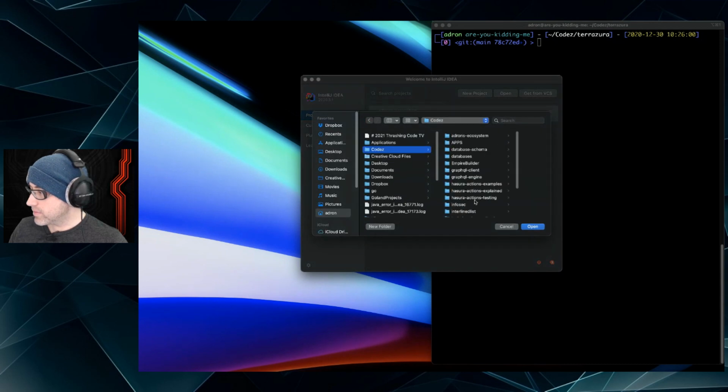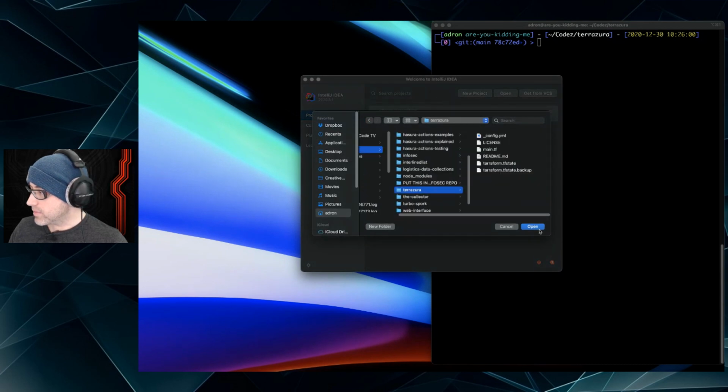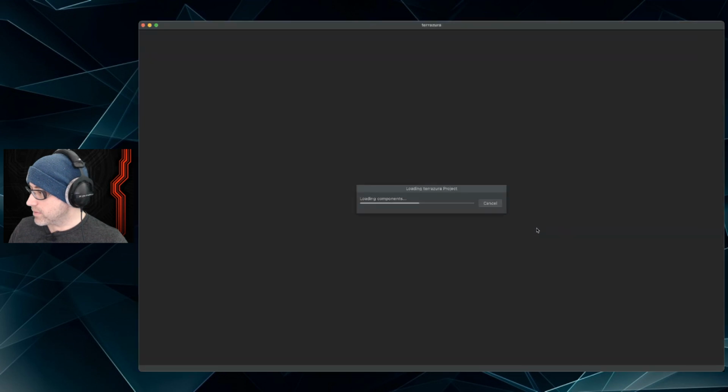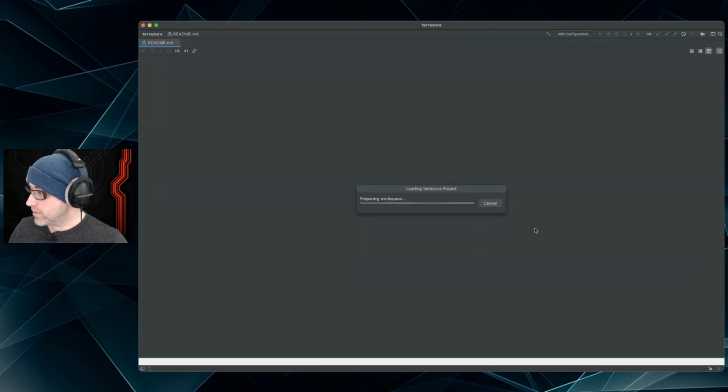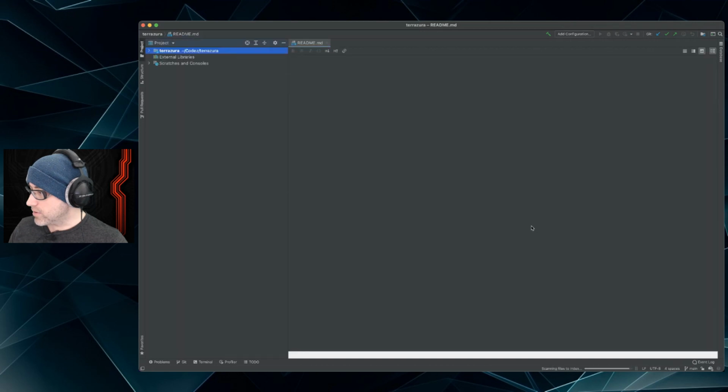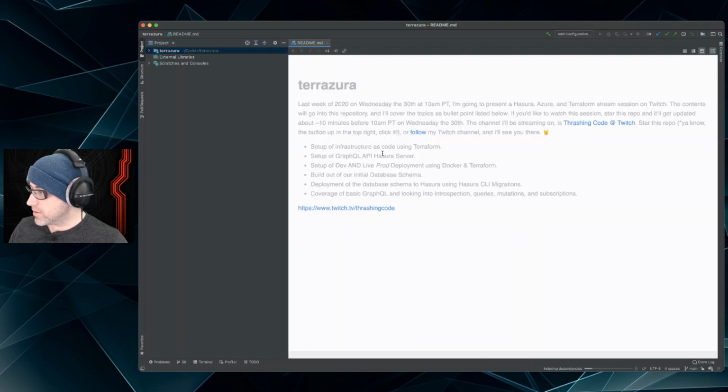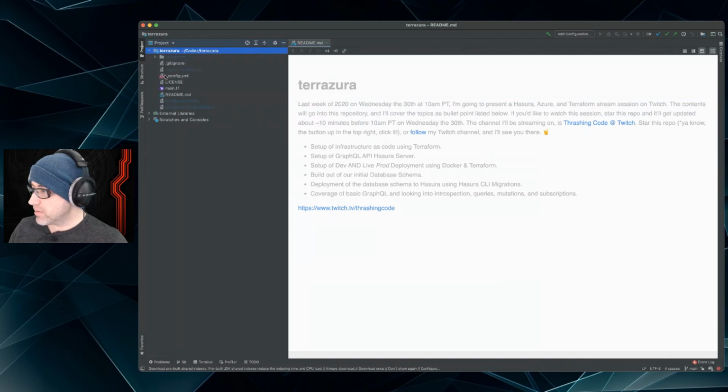Oops, code. Terrazura. Come on, you can do it. Don't crash this time. Oh, that looks really nice, actually. That's what it'll actually look like on the website, maybe. That's pretty cool. All right, finally.